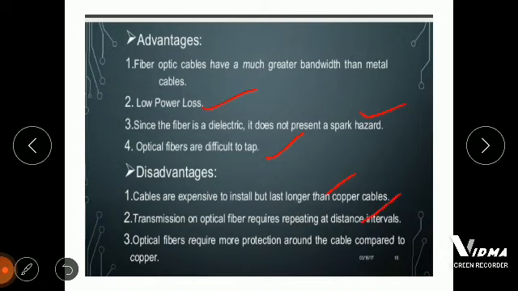If we are using optical fiber for a particular distance and want to extend it, then the same level of optical fiber will repeat itself after a distance interval. And finally, optical fiber requires more protection around the cable compared to copper, or extraordinary protection in comparison to the earlier three methods. So this is all about waveguides and the transmission line types.